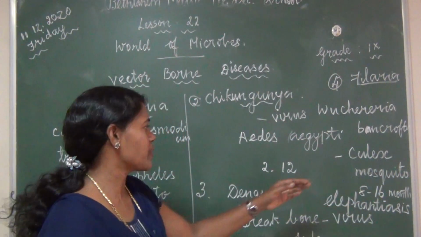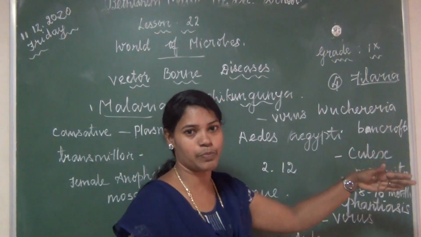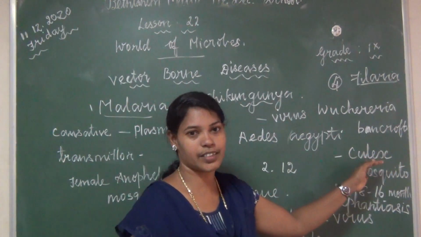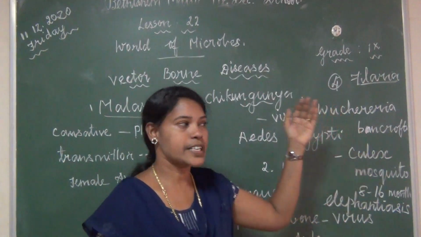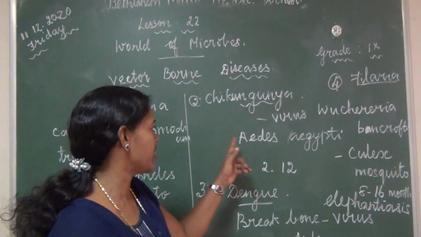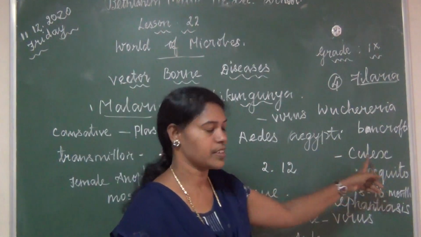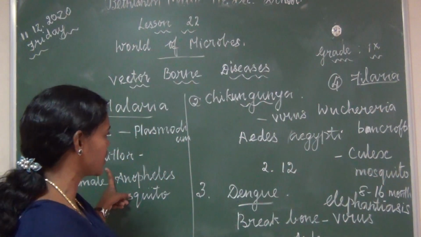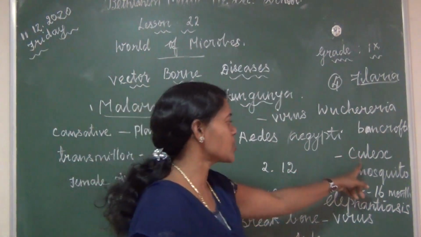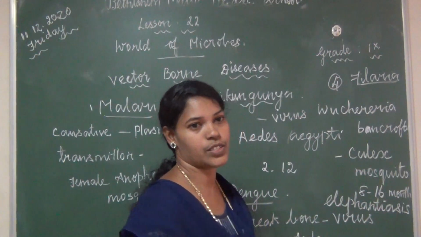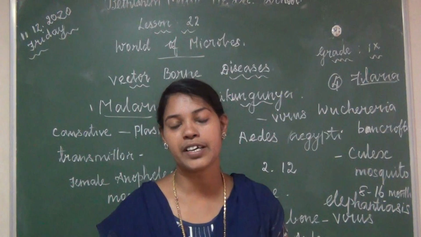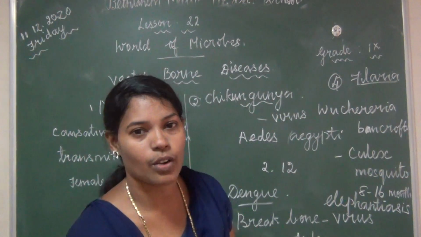Okay. So that means it carries the disease from an infected person and spreads it to a healthy person. Clear, children? Okay. So all these diseases are spread by mosquitoes. The first one, female Anopheles mosquito. Second and third, Aedes aegypti mosquito. And the last one, Culex mosquito. So, how to control mosquitoes or how to prevent mosquitoes? Okay, now we can see one by one.